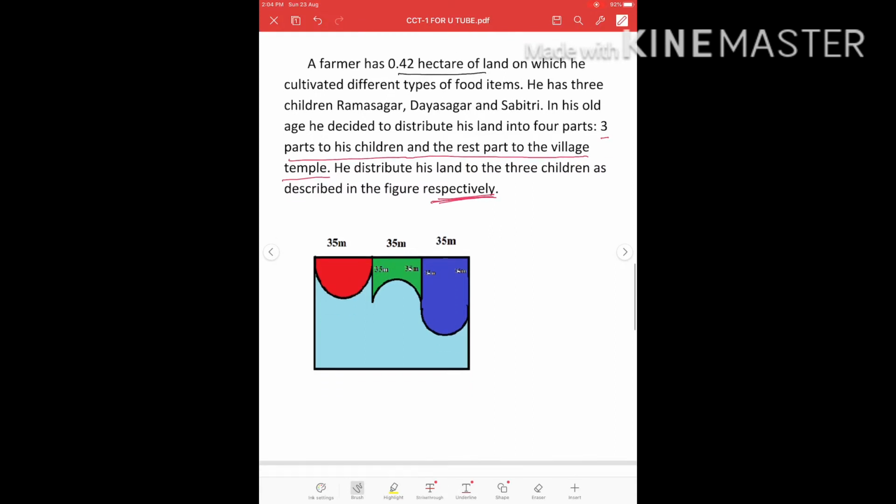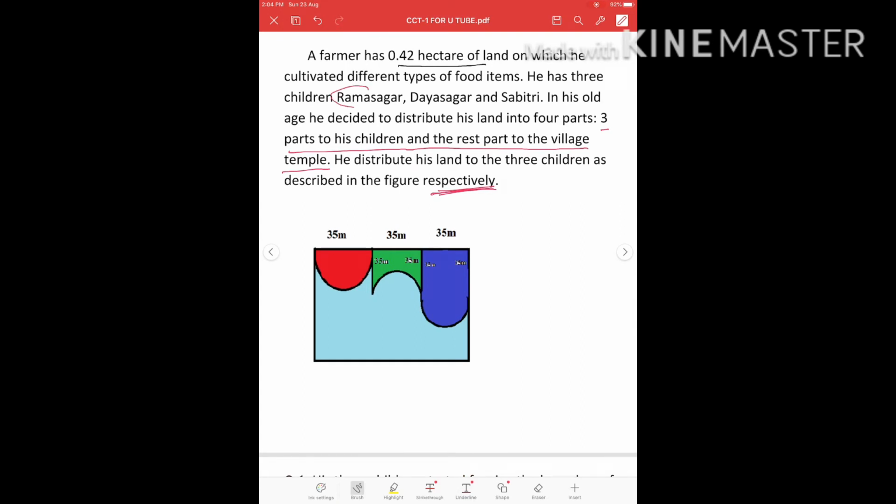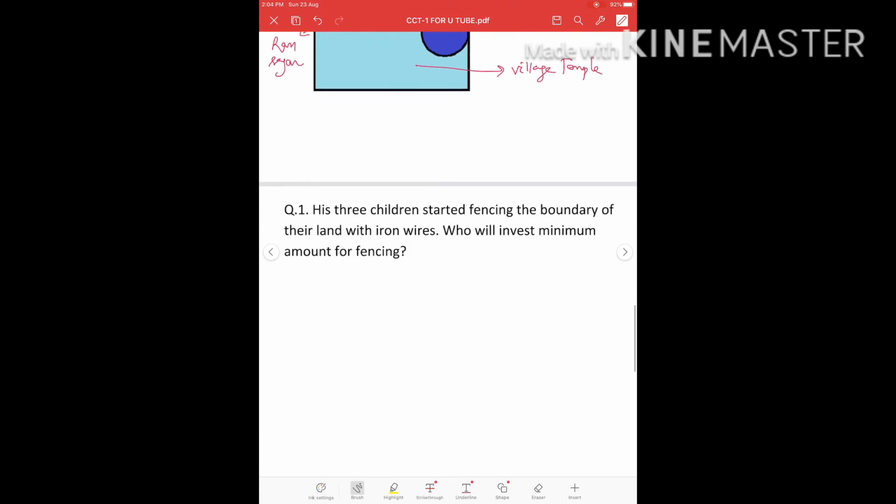This respectively means first name is Ramsagar here. That means this part is for Ramsagar. Similarly, the second part is for Dayasagar and this part is for Savitri. And the remaining part will go to the village temple. Okay, this is the question. Total land is 0.42 hectare.